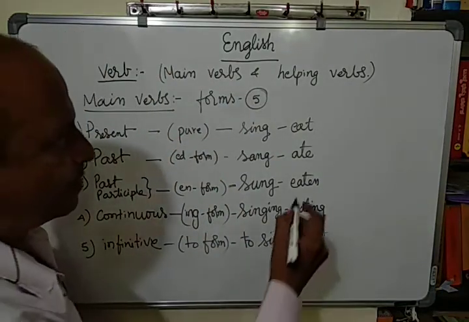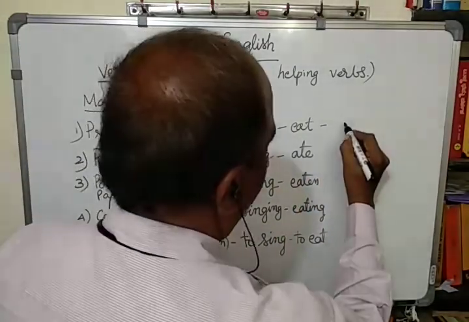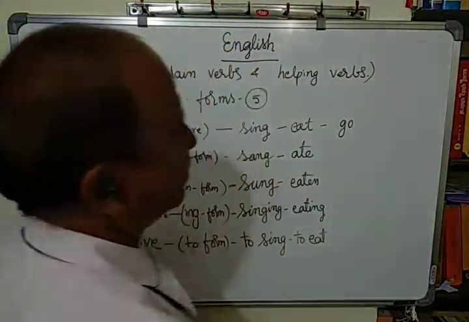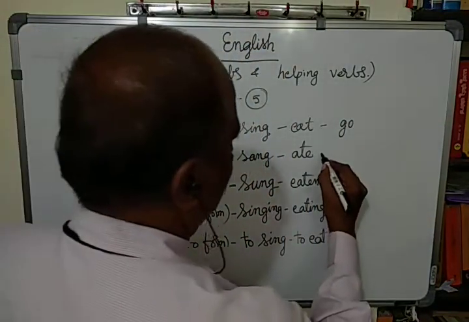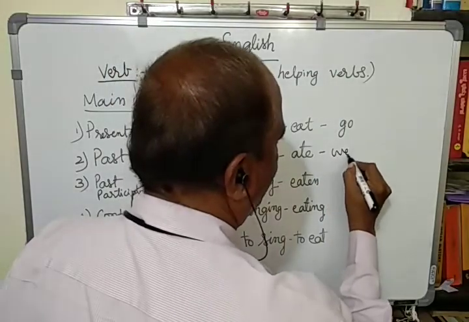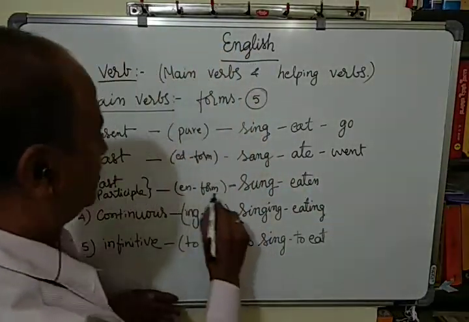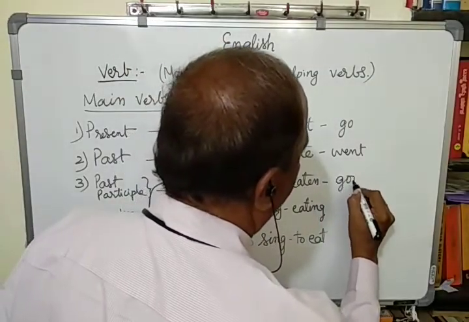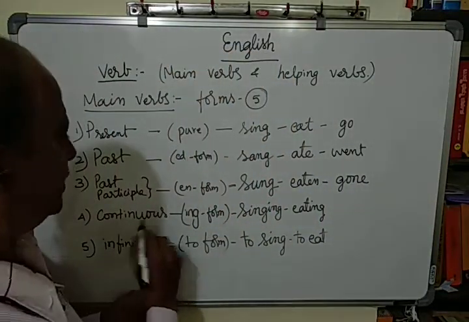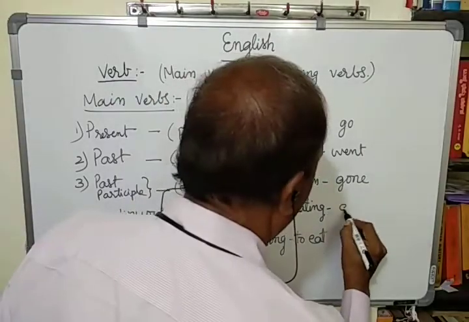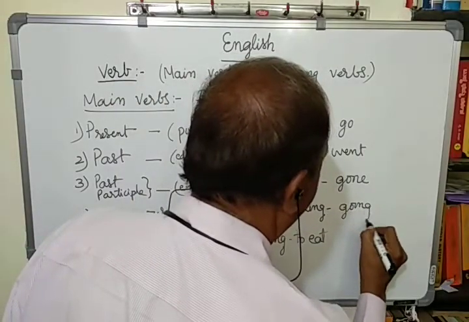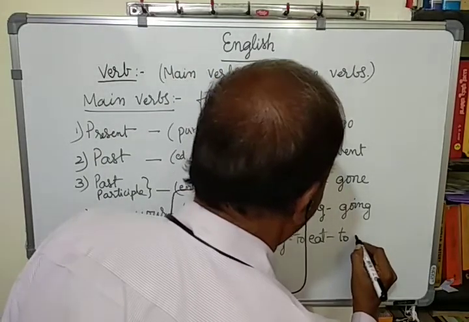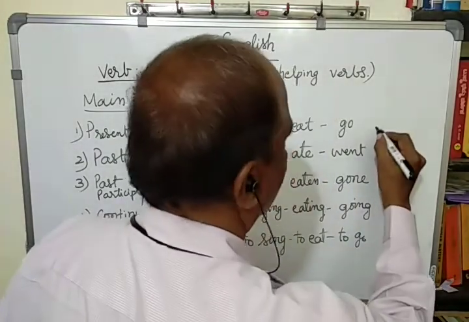In the same way, for example, go. In the past, it becomes went. Past participle form is gone. Continuous, going. In the infinitive, very simple, it is to go. Okay?